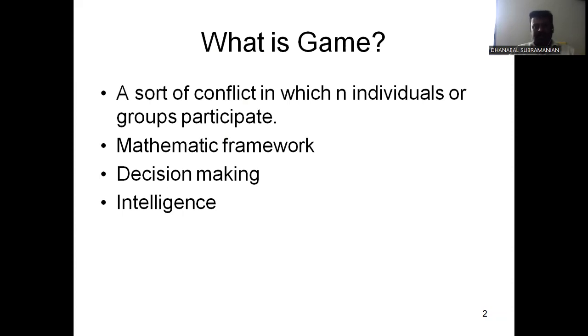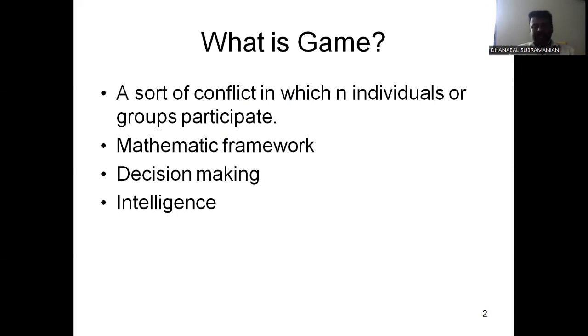What is a game? A sort of conflict in which an individual or group participate, mathematical framework, decision making, intelligence. These are the important roles of gaming. A game is one in which an individual person, or a group of people together, play a particular software.